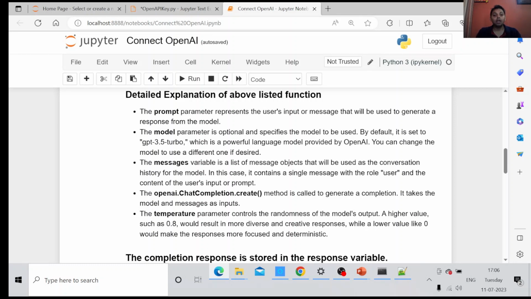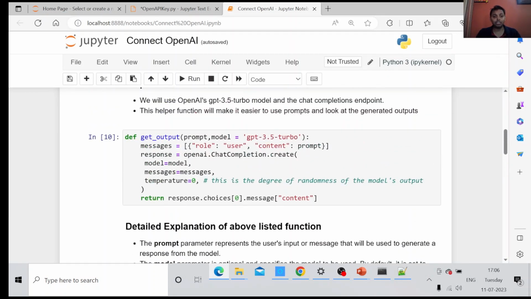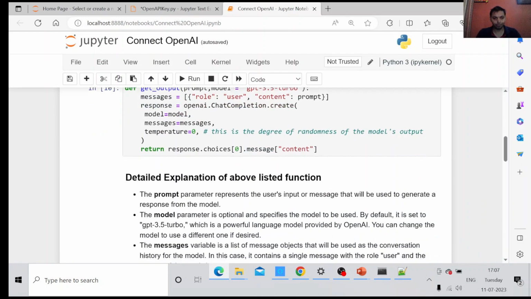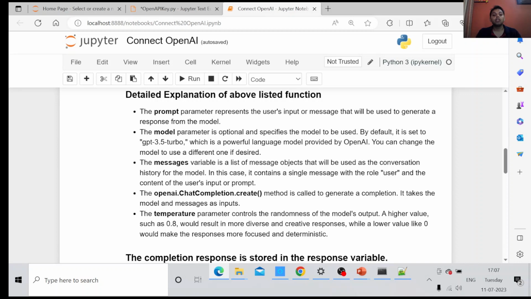Then message. The message variable is the list of message objects that will be used as the conversation history of the model. In this case, the message has been given the role of user and the content will be the prompt. Then the openai.ChatCompletion.create method is used to generate the completion. Completion is the output text. It takes the model and messages as input.